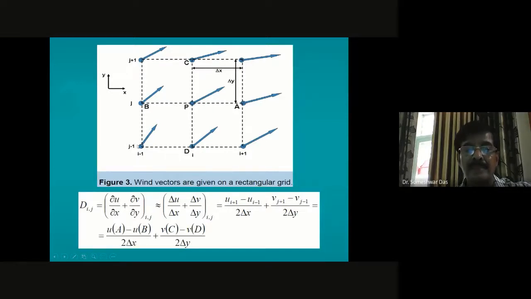Is it clear to you? This is j, so this is j minus 1, and somewhere there will be j minus 2. And this is j plus 1, and next above there will be j plus 2. So here the problem is del v by del y: you cannot compute it here using the central difference because you don't have the value here. So here also you have to use the forward difference for the meridional wind.